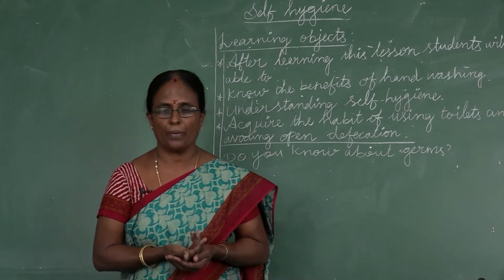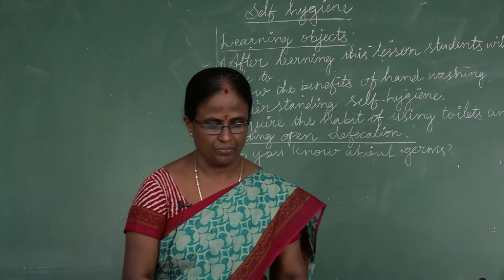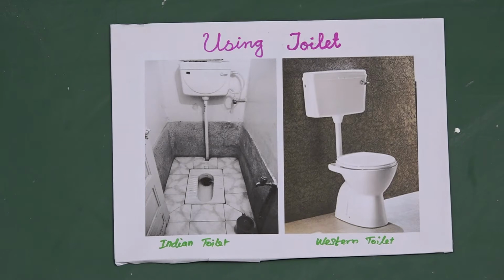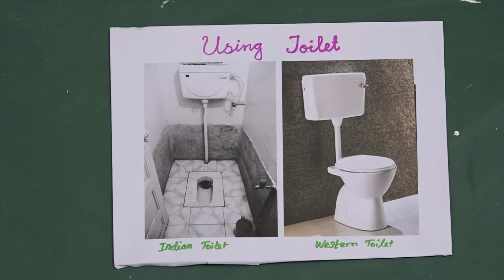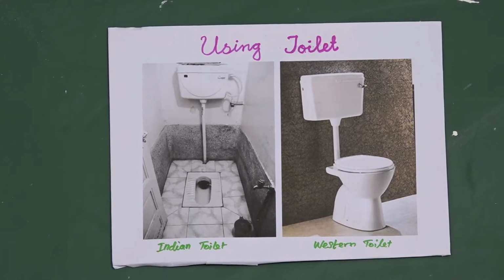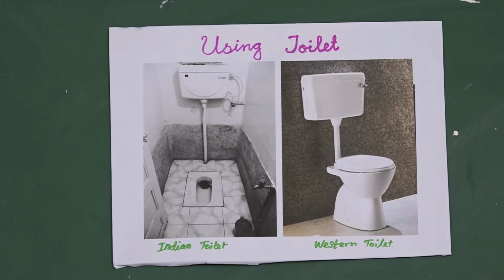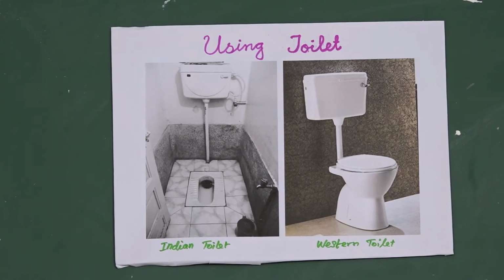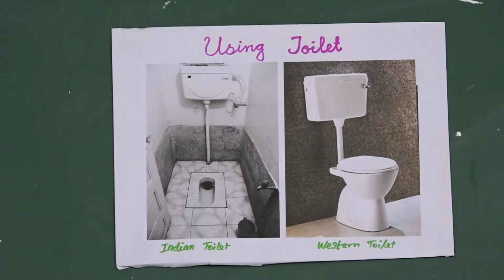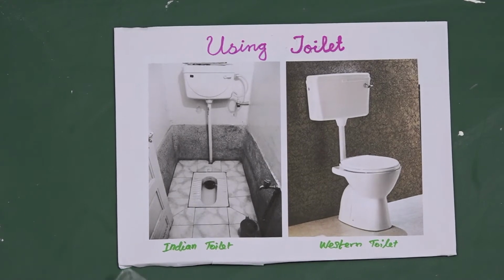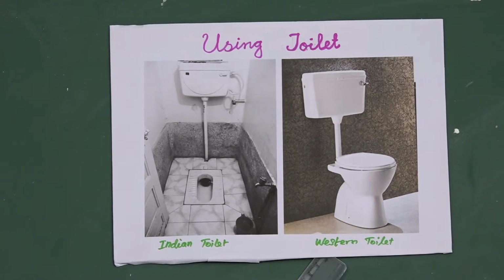Next topic, using toilets. What is the necessity of using a toilet? In the world, some people have no access to a toilet. They are forced to practice open defecation. Open defecation spreads diseases. Children's intestinal walls are affected, which causes anemia. So it is necessary to use the toilet. We have two types of toilets: one Indian toilet, another Western toilet.